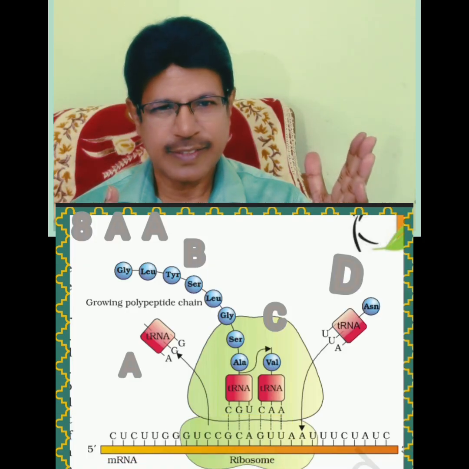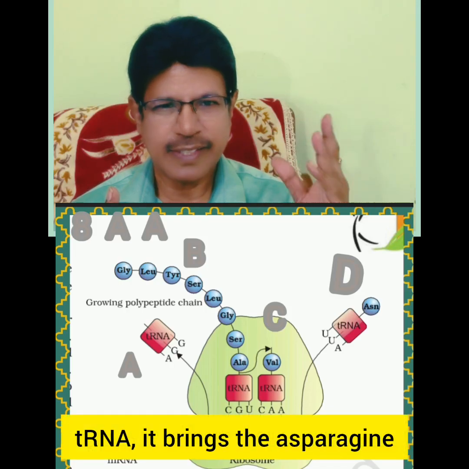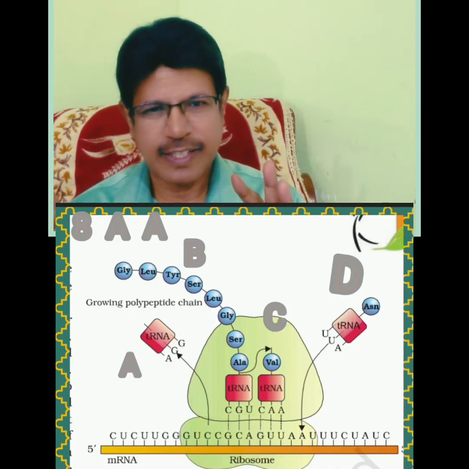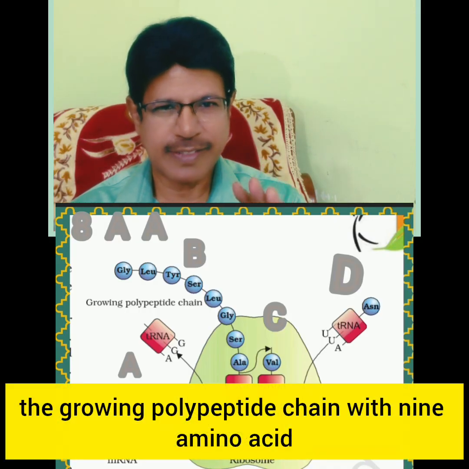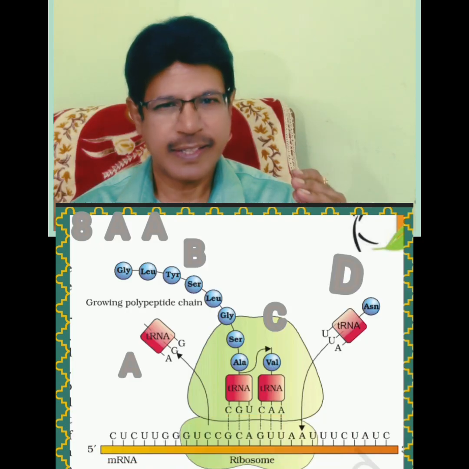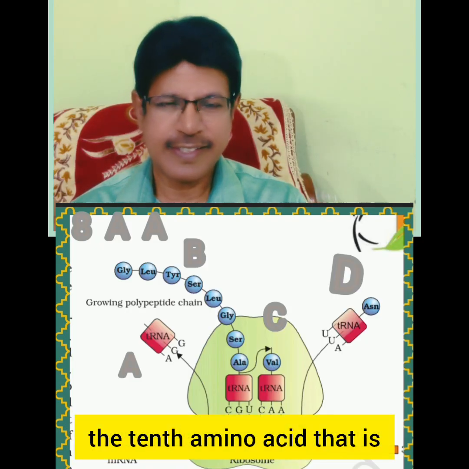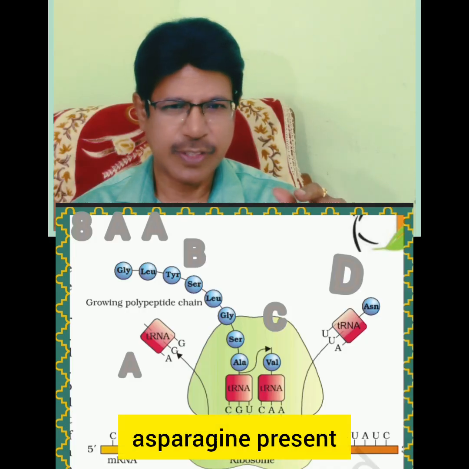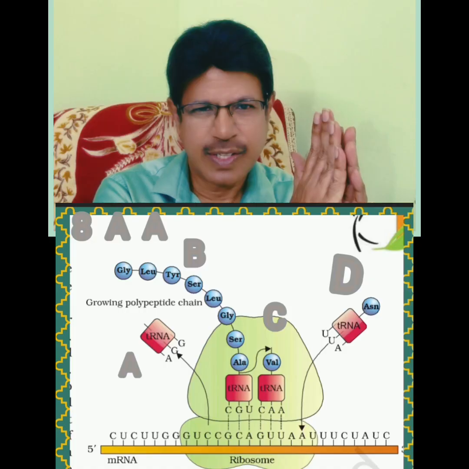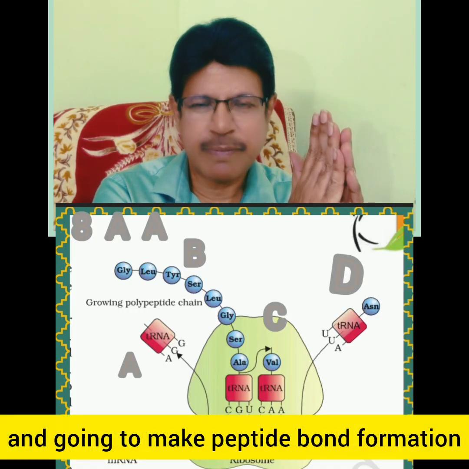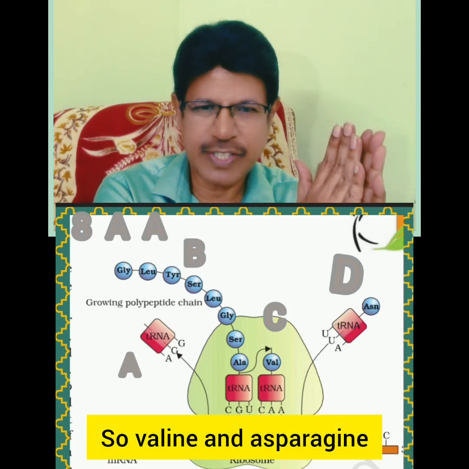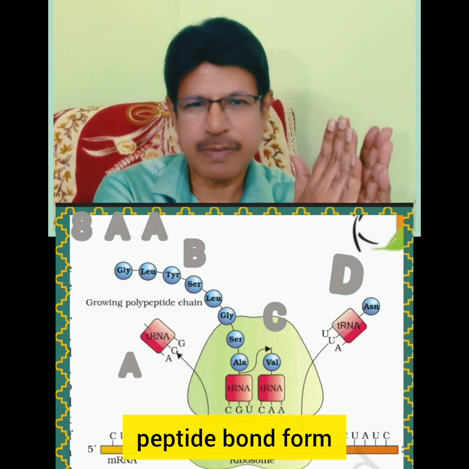The 10th tRNA brings the asparagine and occupies the C site, the aminoacyl site. So the nonapeptide moves to the C site and forms a peptide bond with asparagine. In between valine and asparagine, a peptide bond forms.